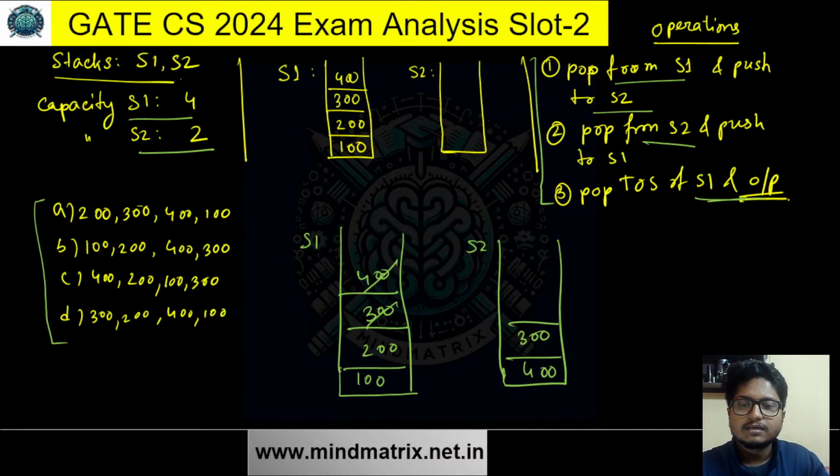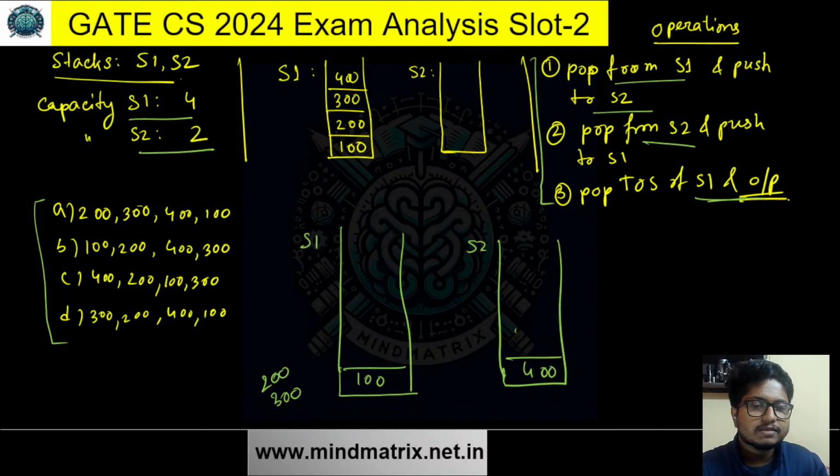Good. Then 200, so operation 3. We are popping that and showing it as output. Then here is 300, so there is nothing in these three. Then we are popping this and presenting it here. Then pop that and present it as output. So this is also done. These two are empty now. And then we want 400. So pop that and push it here. S2 is empty. Then pop this into output, pop this into output. Done. So this can be generated.